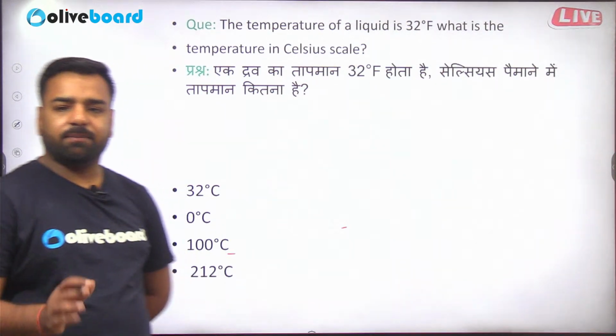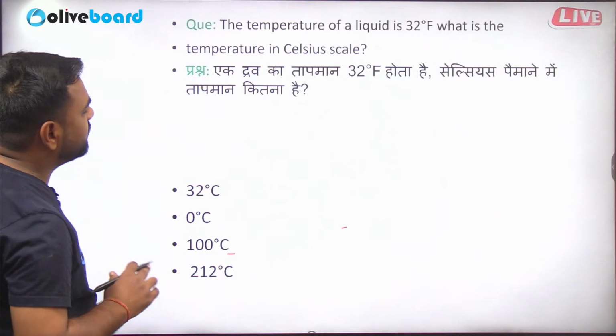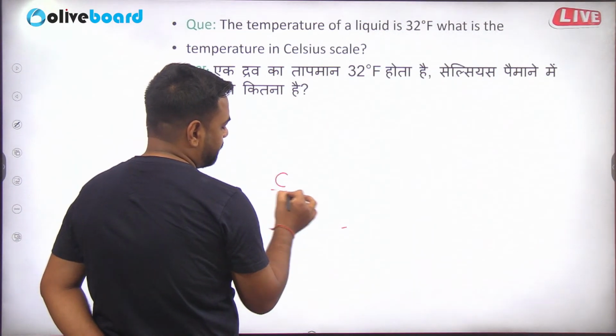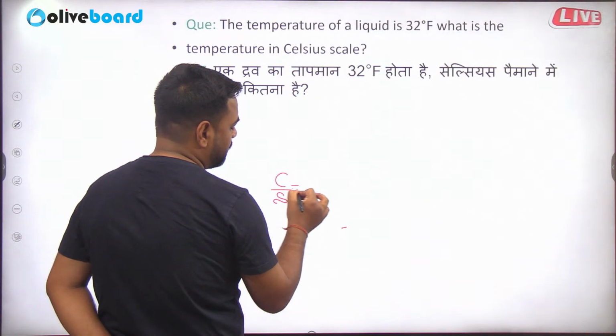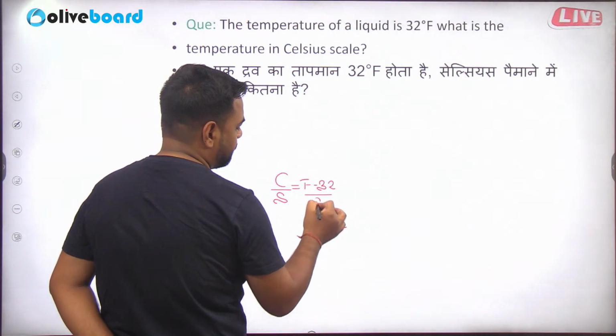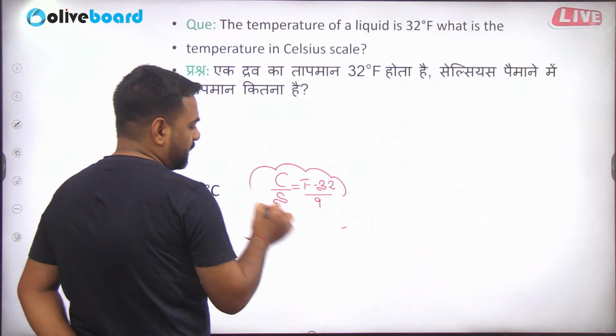So guys, see, the temperature of the liquid is 32 degree Fahrenheit. What is the temperature in the Celsius scale? For this, you need to know this conversion: C by 5 is equal to F minus 32 by 9.